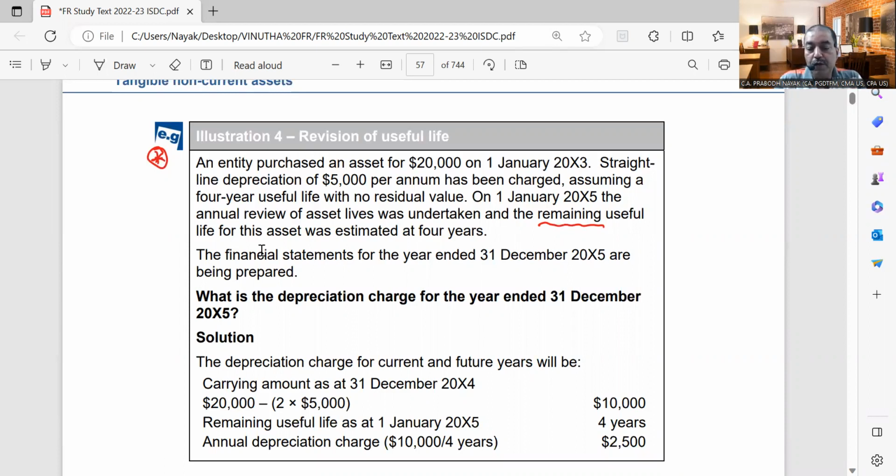So 20,000 minus 5,000 minus 5,000. 2 years you have charged depreciation. So 20,000 minus 10,000. Now this 10,000 is to be further depreciated for 4 years. So each year the depreciation will be 2,500. Okay, so that is what they have given. 10,000 divided by 4 years, 2,500.